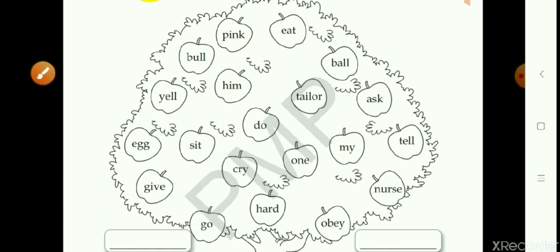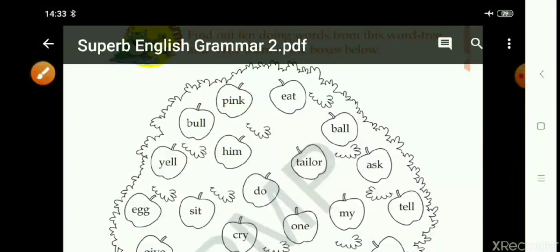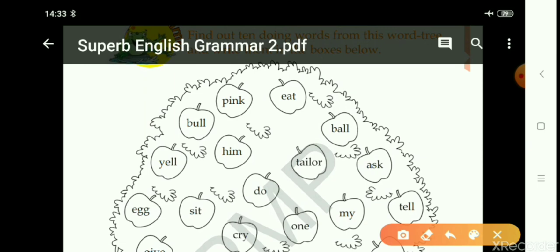Okay, let's do. Some portion is hidden now. Let's see the upper part of the tree. As you can see, we'll use different colors so it will be visible for you. First one is eat. This is one action word. Eating is an action word or doing word. We eat food.